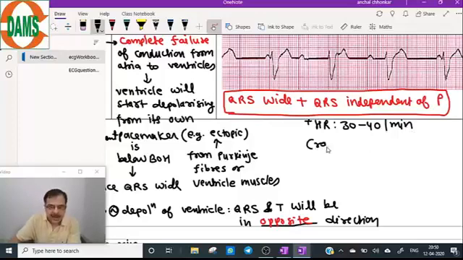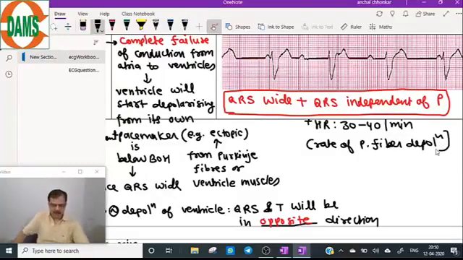It is the rate of Purkinje fiber depolarization. It is the heart rate of 30 to 40 that you should focus upon.